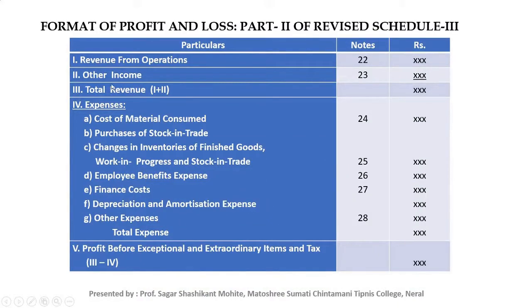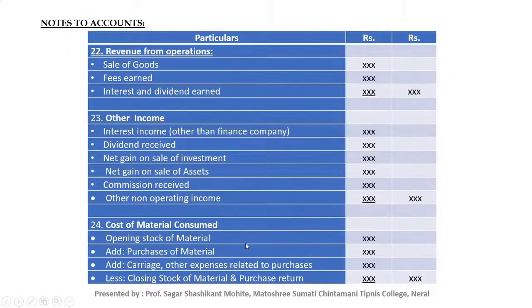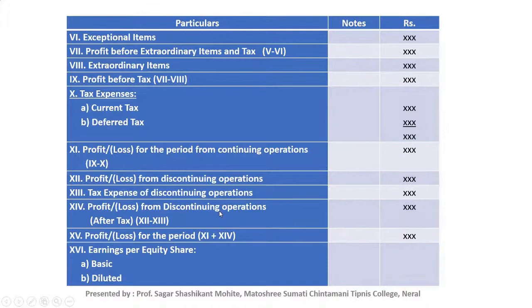But in an actual practical problem, you will find there are very few chances that you have exceptional and extraordinary items in your problem, and also very few chances of information related to discontinuing operation.